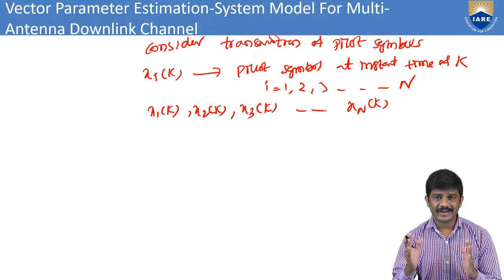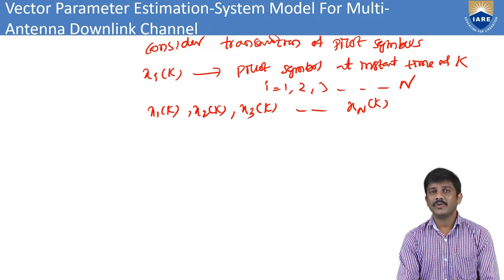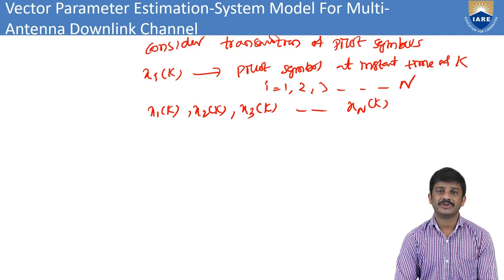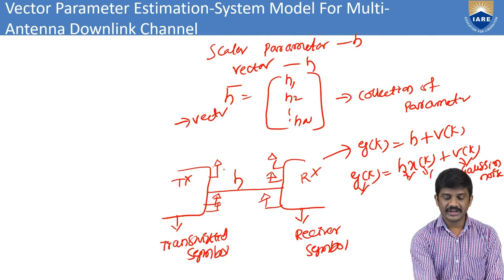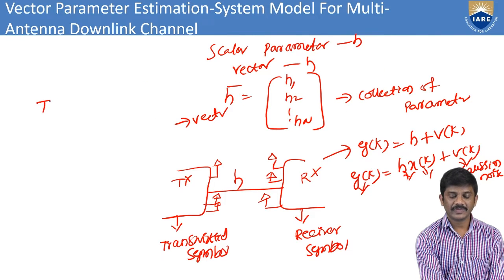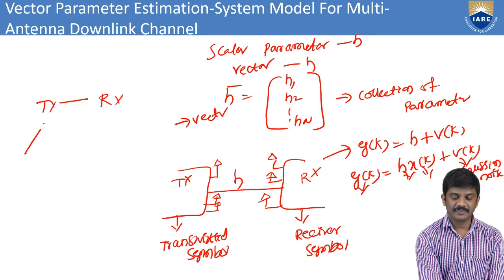Mainly we concentrate on the multi antenna downlink, where we have the vector parameter. For example, in downlink, this is a transmitter and this is a receiver. That means here we have the base station.